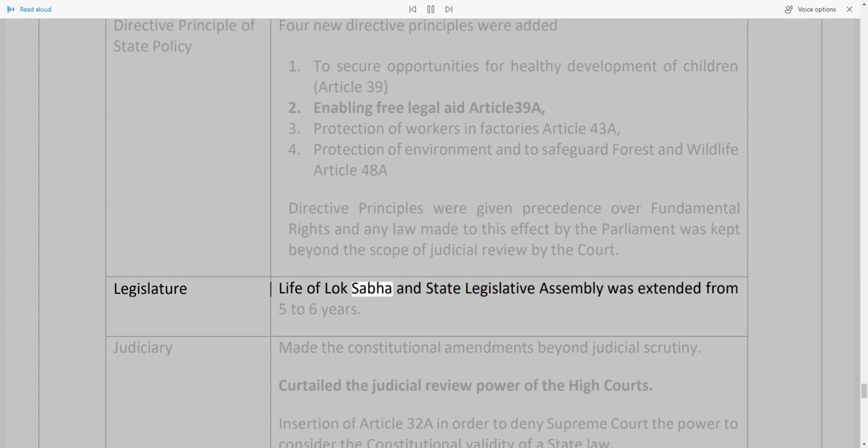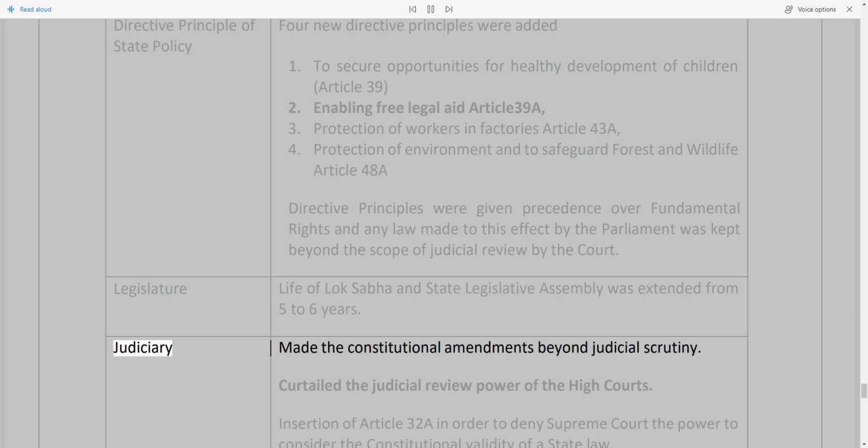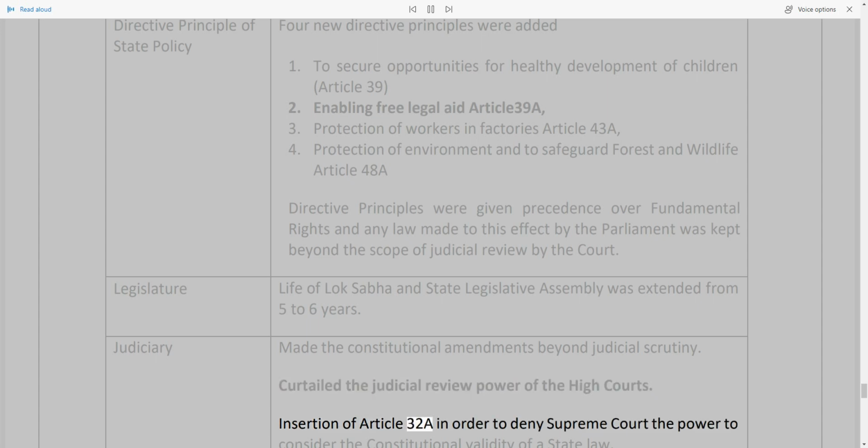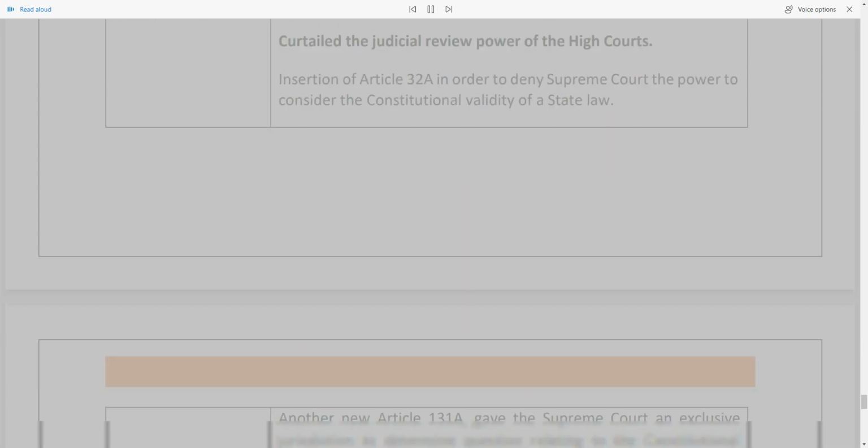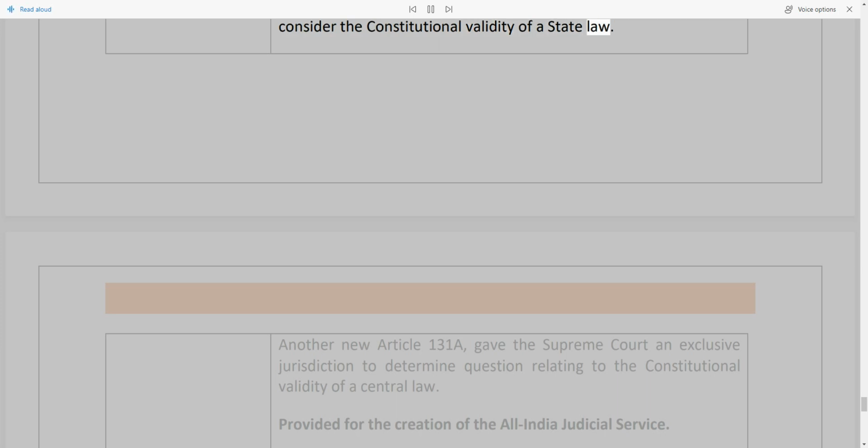Legislature: the life of Lok Sabha and State Legislative Assembly was extended from 5 to 6 years. Judiciary: made the constitutional amendments beyond judicial scrutiny. Curtailed the judicial review power of the High Courts. Insertion of Article 32A in order to deny the Supreme Court the power to consider the constitutional validity of a state law. Another new Article 131A gave the Supreme Court exclusive jurisdiction to determine questions relating to the constitutional validity of a central law. Provided for the creation of the All India Judicial Service.